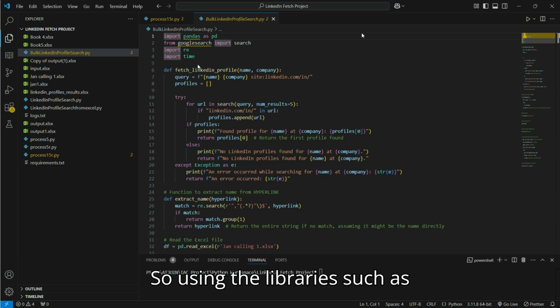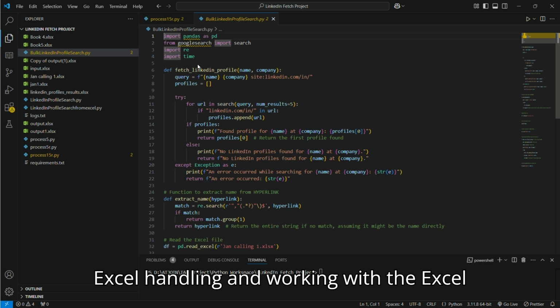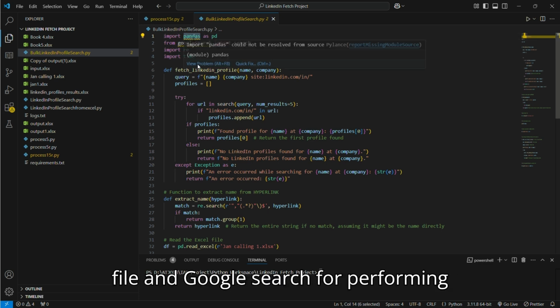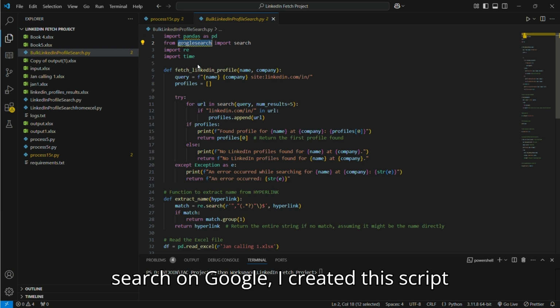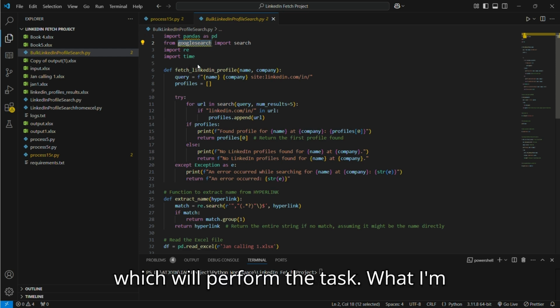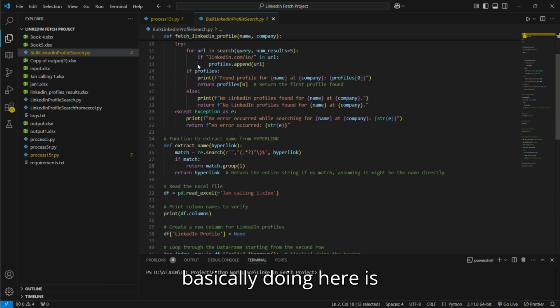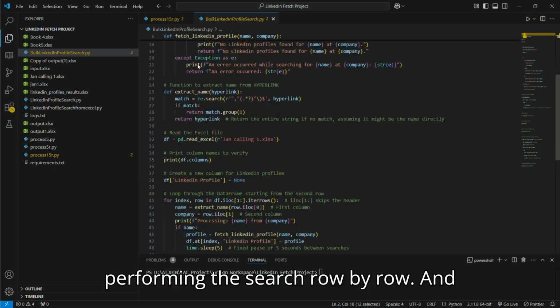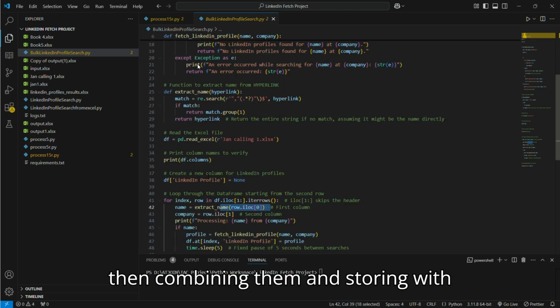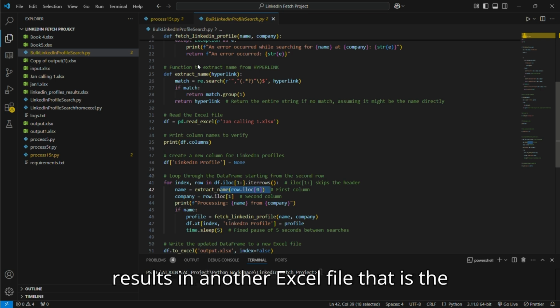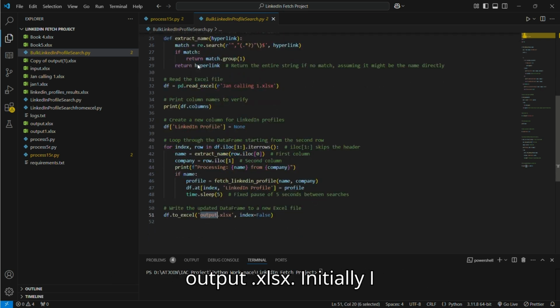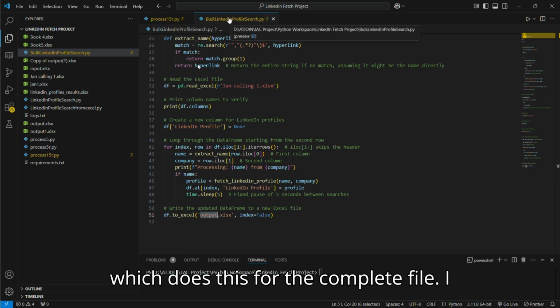So using libraries such as pandas for handling and working with the Excel file, and Google search for performing search on Google, I created this script which will perform the task. What I'm basically doing here is performing the search row by row and then combining them and storing the results in another Excel file, that is the output.xlsx. Initially, I created this script which does this for the complete file.